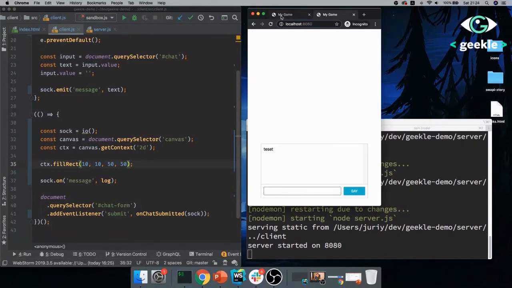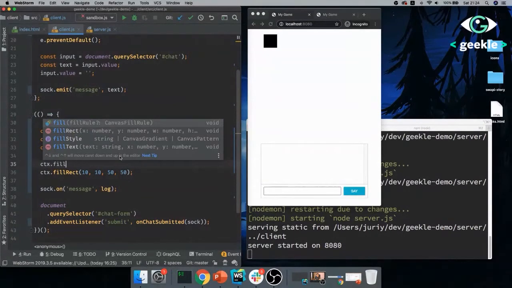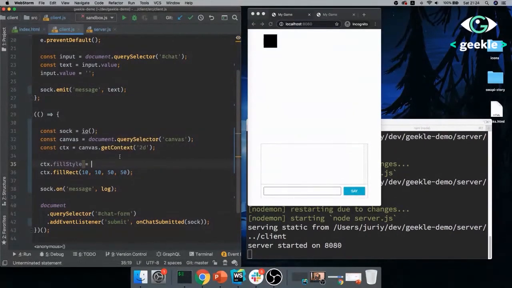So now I have the first hello world with graphics, right? I can draw a rectangle, which is amazing. By the way, if you don't like black too much, you can always change the color with fill style, and fill style just accepts a normal CSS color. So if you want it to be coral or some other exotic color, you can do that. It will work great.